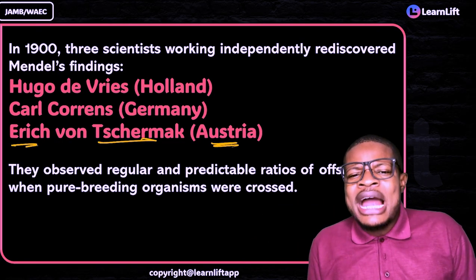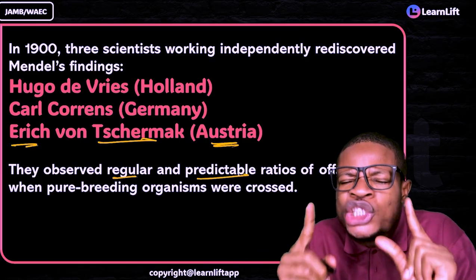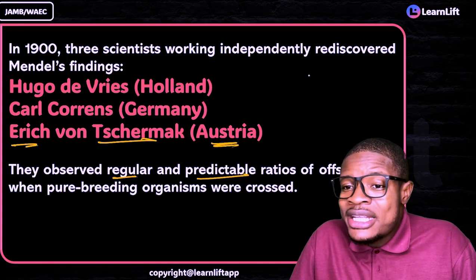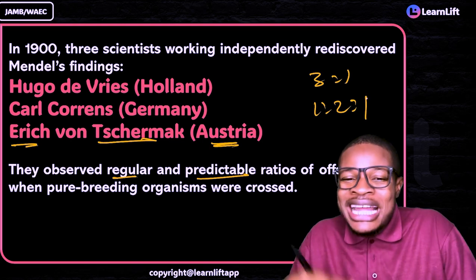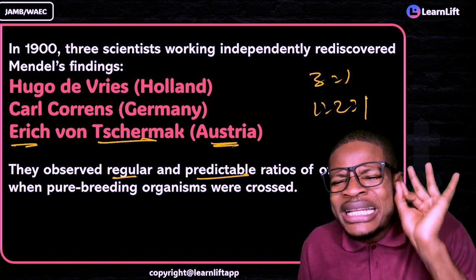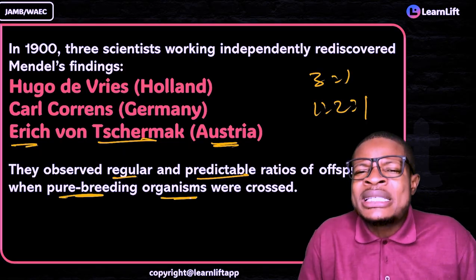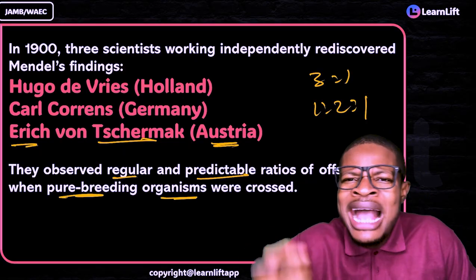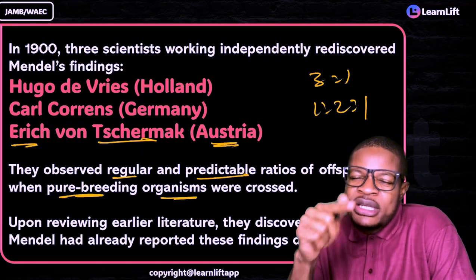As they carried out their research, they observed regular and predictable ratios, like 3:1 and 1:2:1. They too started observing regular and predictable ratios of offspring when pure breeding organisms were crossed. As a result, they did not just keep quiet. They said, wait, maybe somebody has researched this.